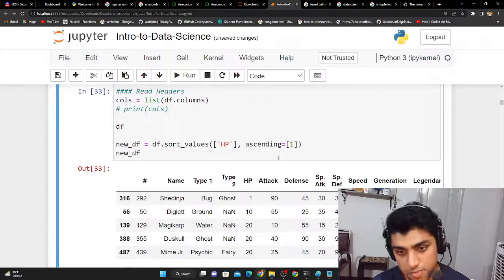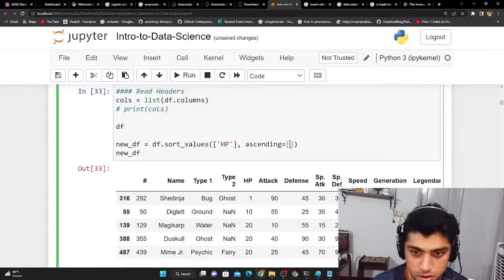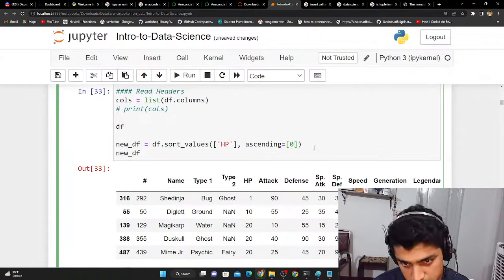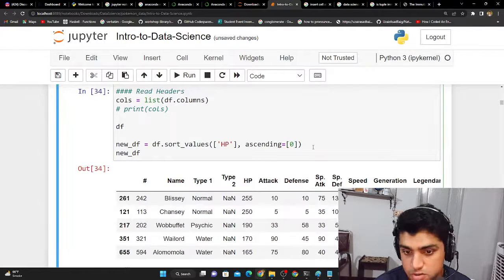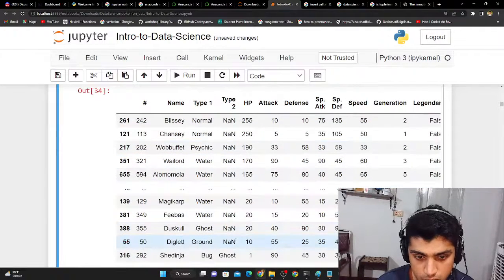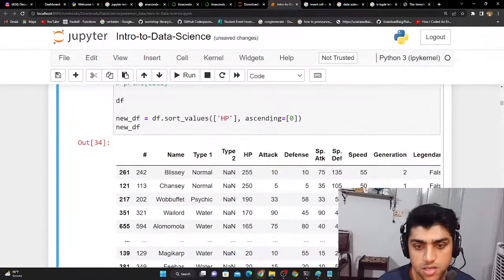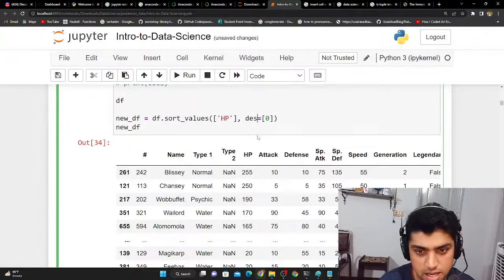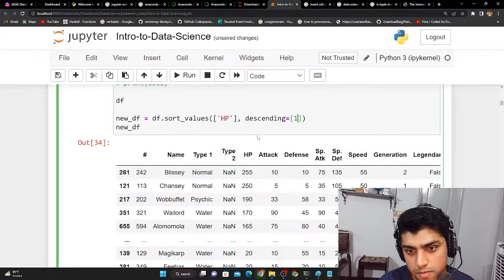Okay, and now that was pretty cool. Now suppose I wanted descending order, I could just simply do this. So ascending is equal to 0, and this would show me the highest ones on the top, and the smallest ones on the bottom. The other way to do this, I guess, is descending is equal to 1.